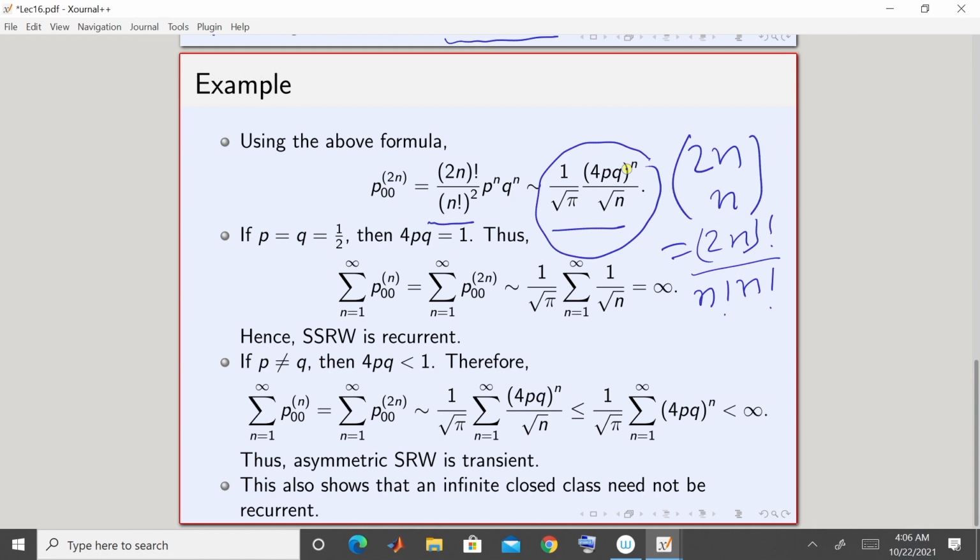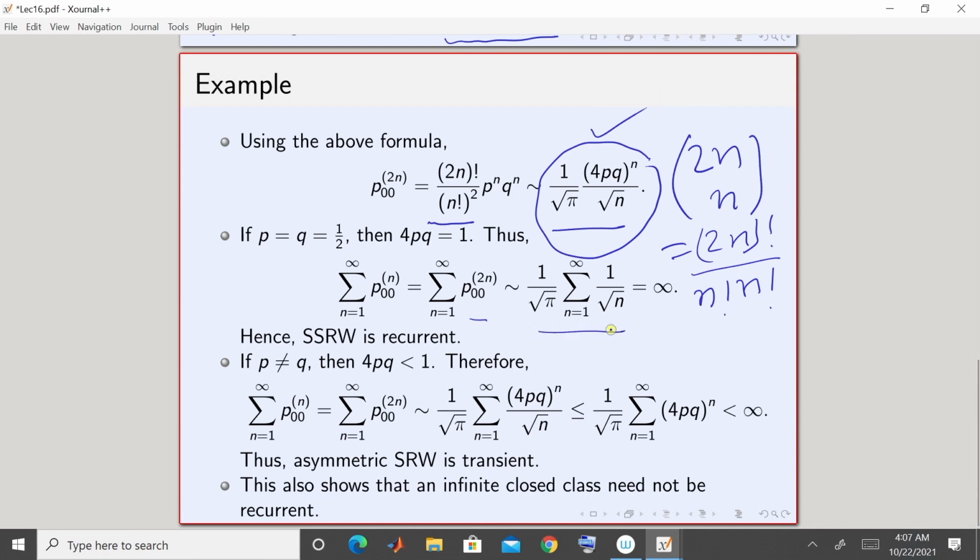Case 1 where p is equal to q equal to half. This is what is called the simple symmetric random walk. Now, if p equal to q equal to half, then obviously 4pq is equal to 1. Then, the summation over n from 1 to infinity of p00 n is equal to the summation of p00 2n, because the odd terms are all 0. So you get only the sum over the even terms, and p00 2n is given by this quantity.